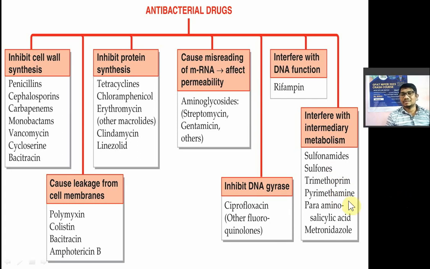Pyrimethamine is a drug used in the treatment of malaria. Then para-aminosalicylic acid, it is an antitubercular drug. Then metronidazole. These are the different classes of antibacterial drugs.